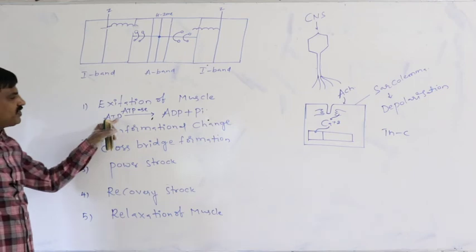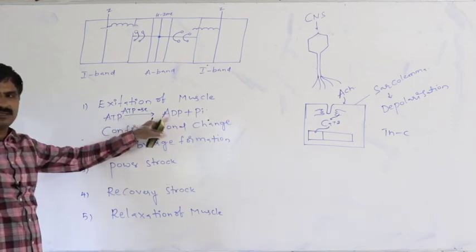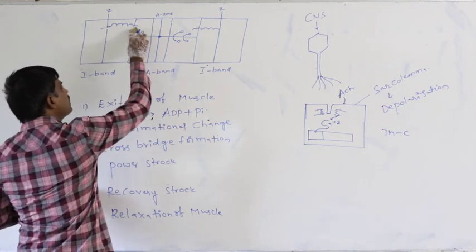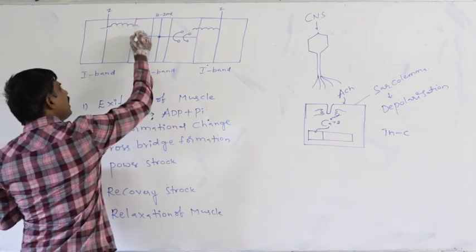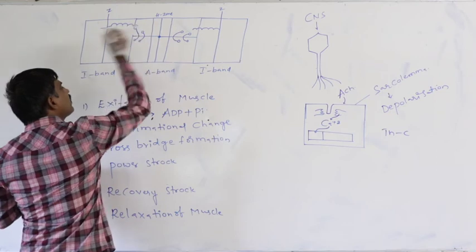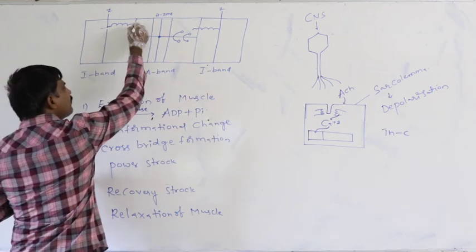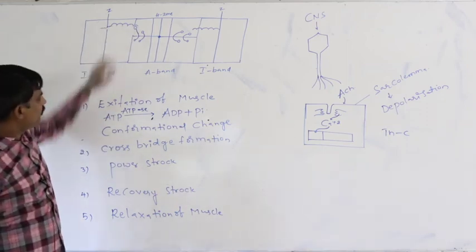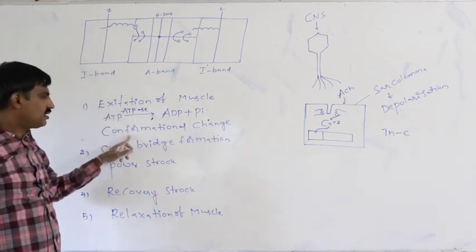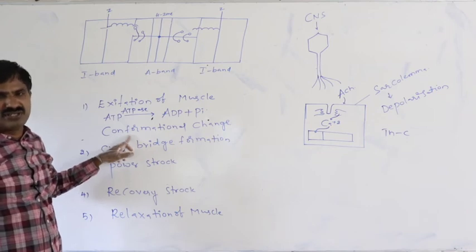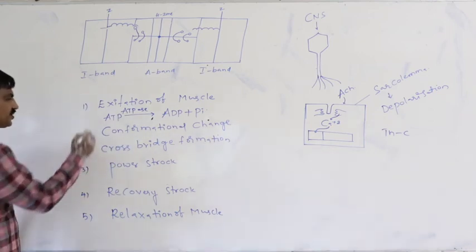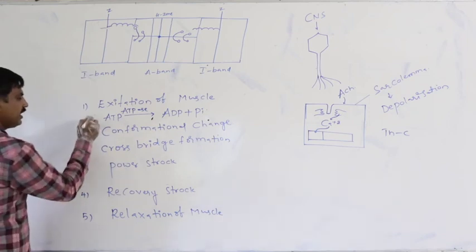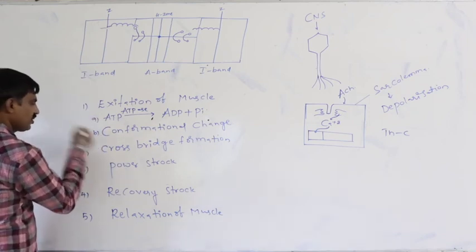But whenever the ATP present in the head of the myosin is hydrolyzed into ADP plus Pi, then this head of the myosin becomes elongated like this. Elongation of the head of the myosin is said to be the conformational change. Definitely very important from the NEET examination point of view.